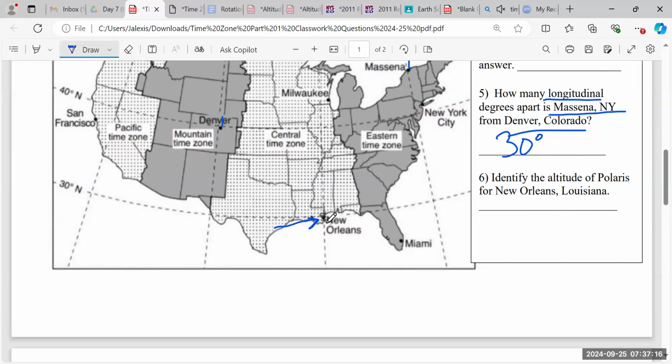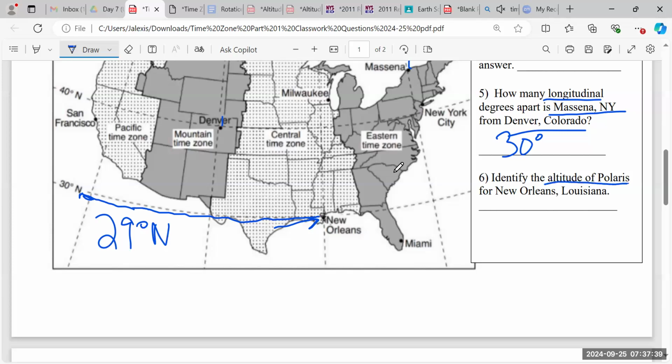I guess some people could argue maybe it's touching that 30-degree north line, right? But remember, we're respecting the rule. So New Orleans was located just right before 30 degrees north. So the latitude of New Orleans is actually 29 degrees north, okay?